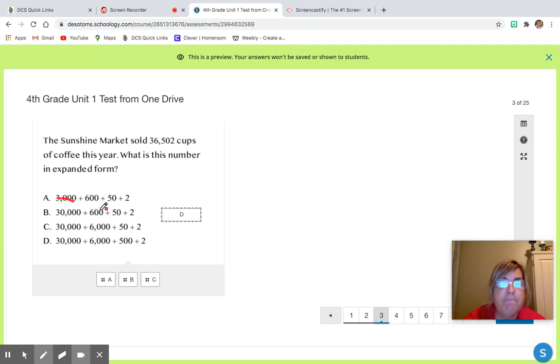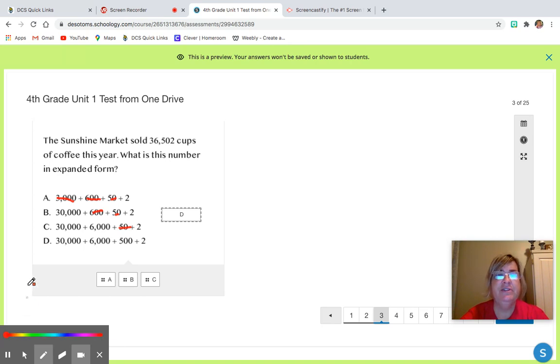What's wrong with this one? Well, it says the 6 is in the hundreds place, and no, the 6 is in the thousands place. Plus, this 5 says it's in the tens place, and we know that it's not. Same with this one. So those are all wrong. All right, so this one says 30,000. That's correct. 6,000, that's correct. But it says the 5 is in the tens place, and it's not. It is in the hundreds place. So that's what's wrong with that one. So that leaves answer D. We've got 30,000, 6,000, 502. So it's the sum of its values. So that would be correct.